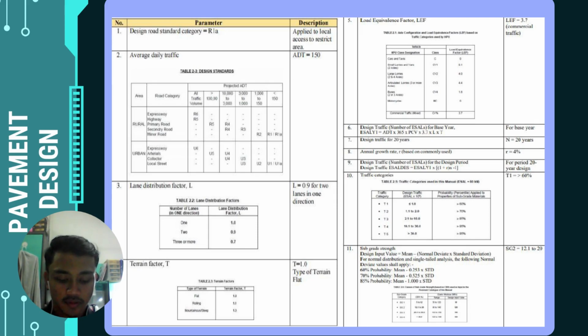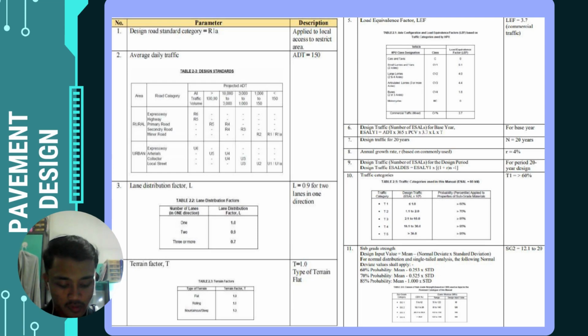For the base year, and for the traffic we assume 20 years, and for the final result we got the subgrade strength SG2, which is the CBR strength 12 to 20.